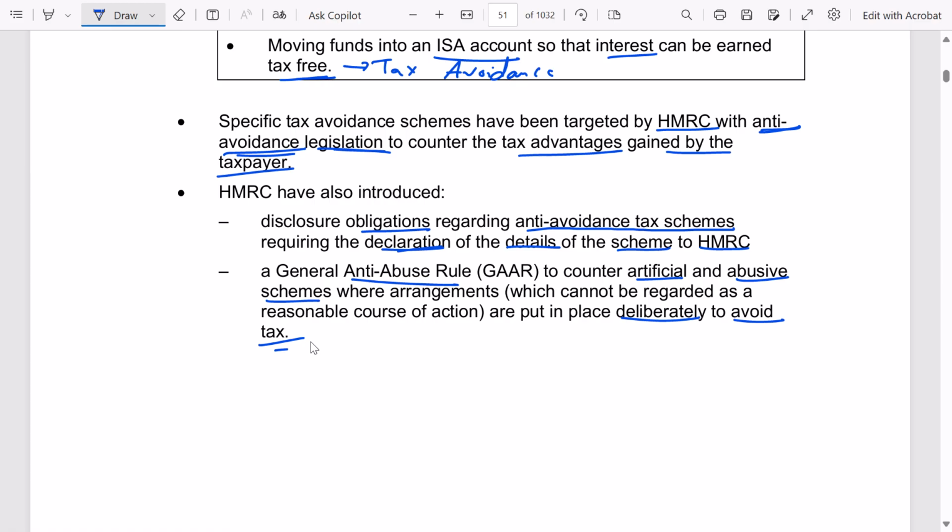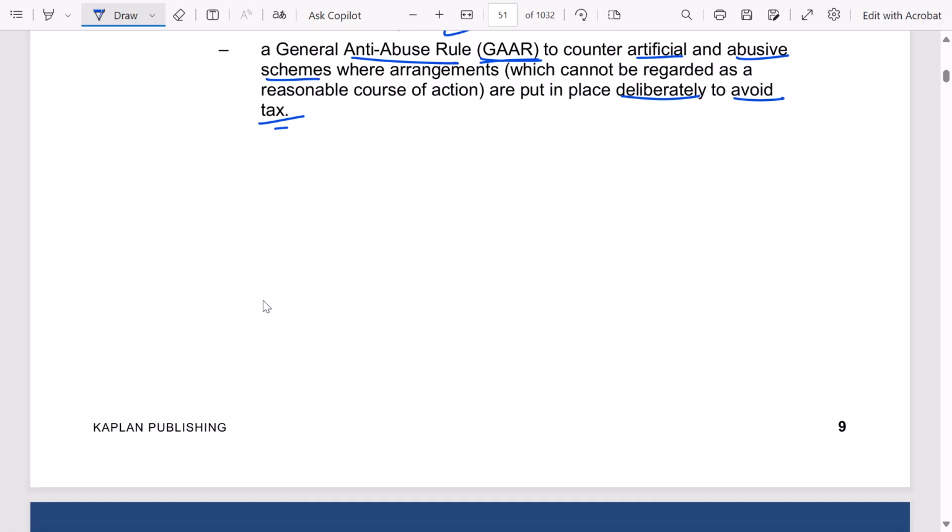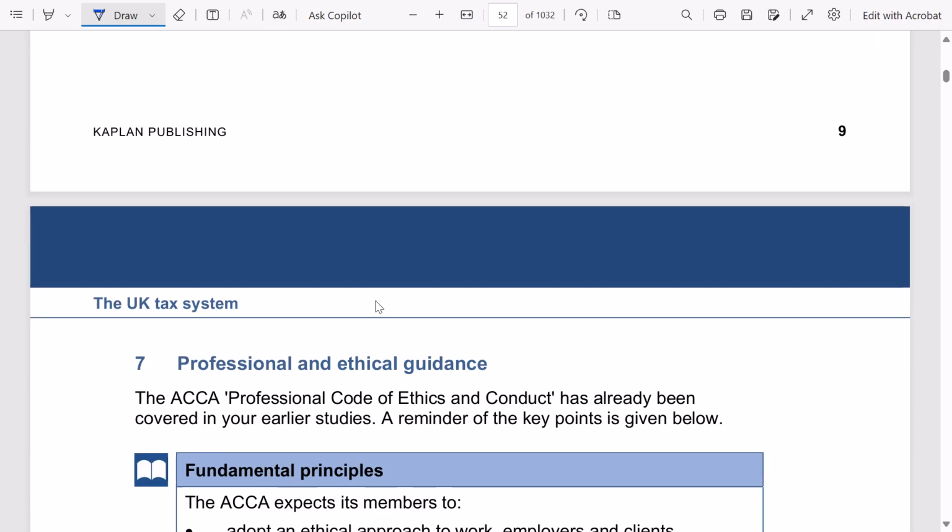This is taking undue benefits or undue advantage of the tax law, right? So HMRC does not support that, and hence has introduced the general anti-abuse rule, GAAR, to counter the abuse of the law. Okay.